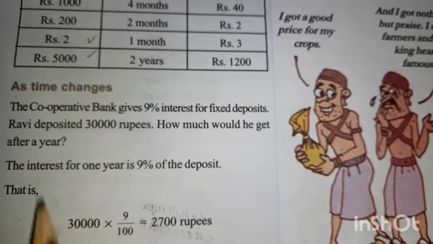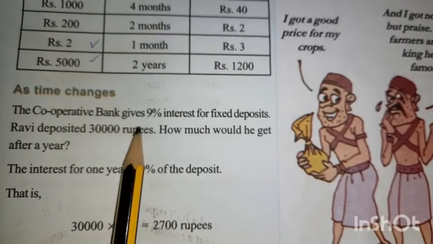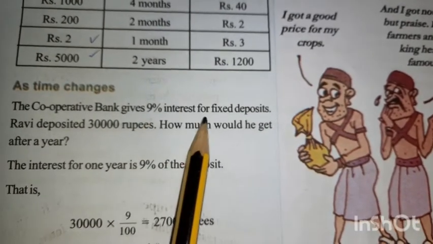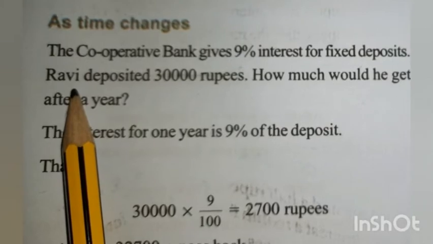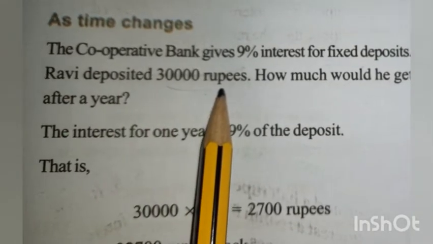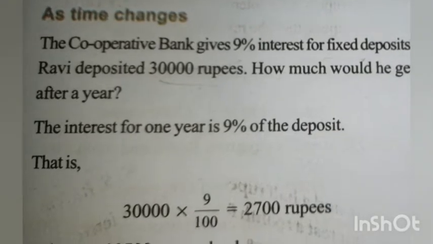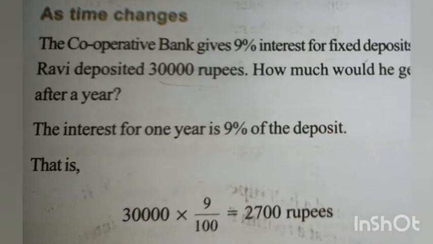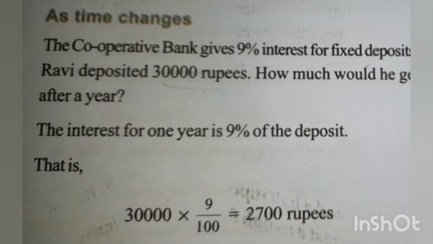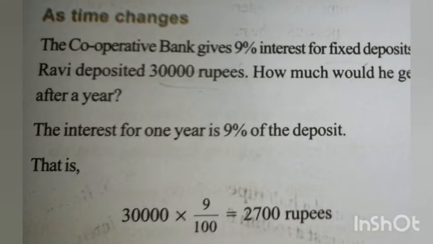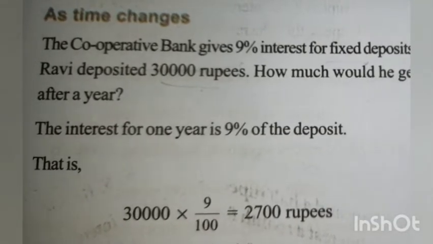Next topic is as time changes. The cooperative bank used 9% interest for fixed deposit. David deposited 30,000 rupees. How much would he get back after 1 year? He deposited an amount of 30,000 rupees and the cooperative bank will give an interest of 9%.